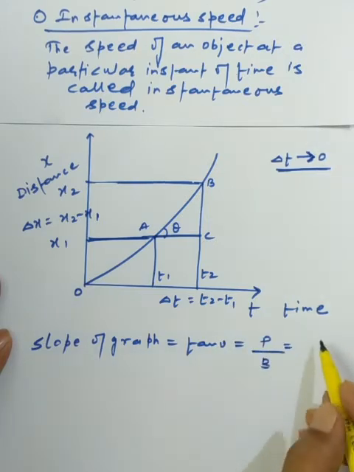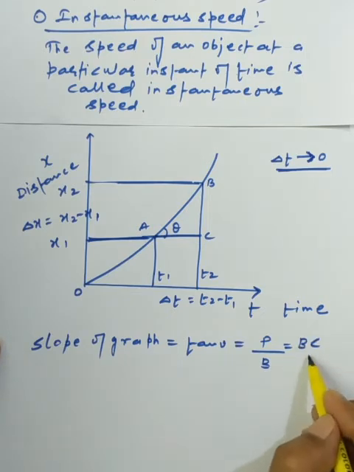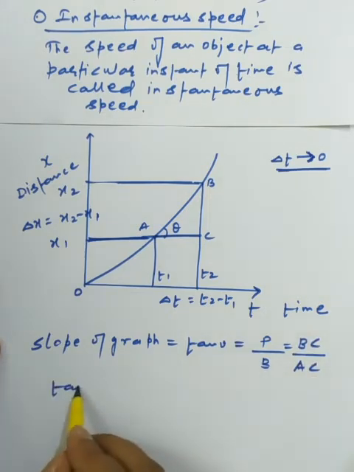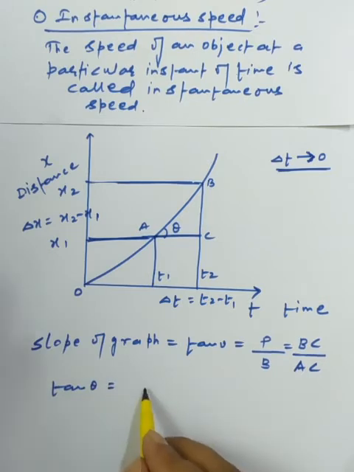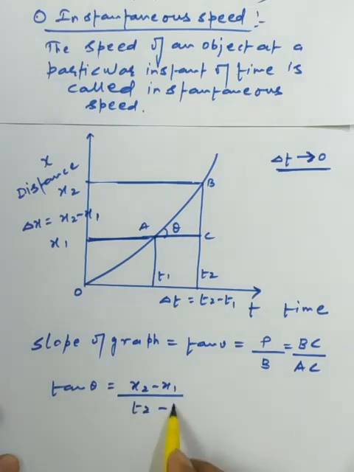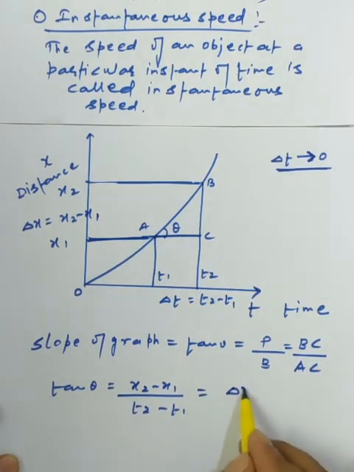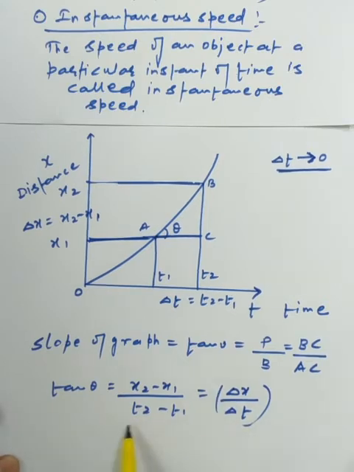Here the perpendicular is BC and the base is AC. So slope of the graph, tan theta, is equal to BC upon AC. BC can be stated in terms of x2 minus x1 divided by t2 minus t1, that is delta x upon delta t, between the interval of time t2 to t1.